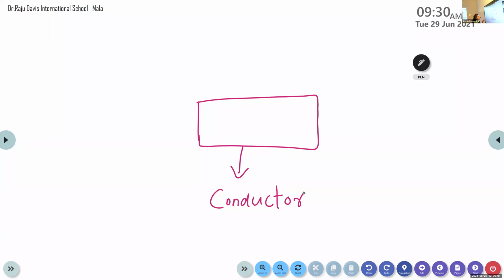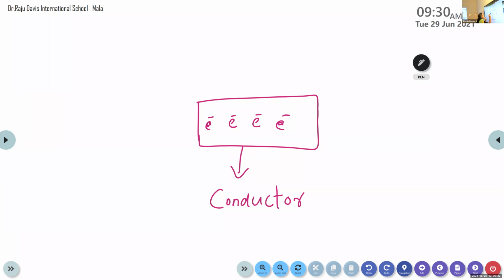Okay. Suppose the electrons are passing through this conductor, we can say that here the electricity flow occurs, right?